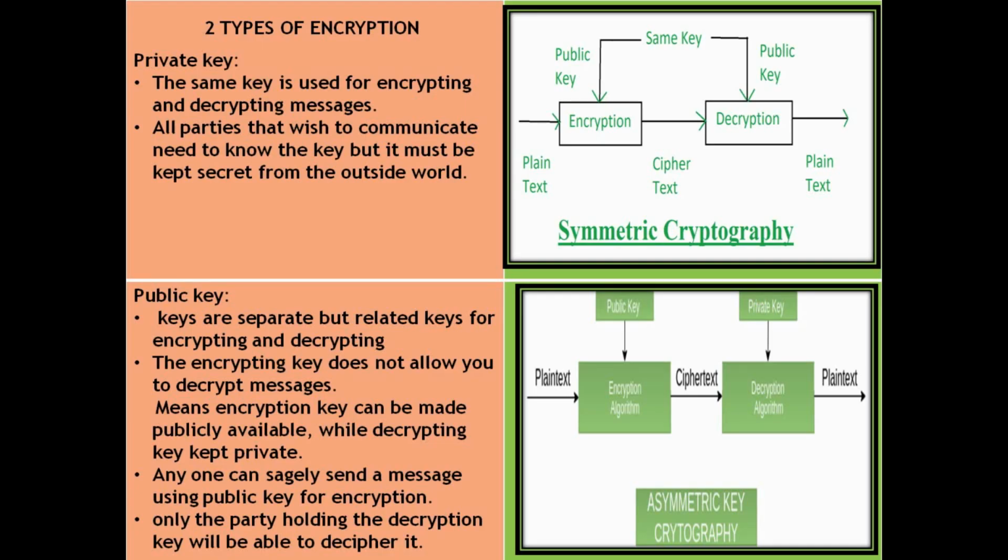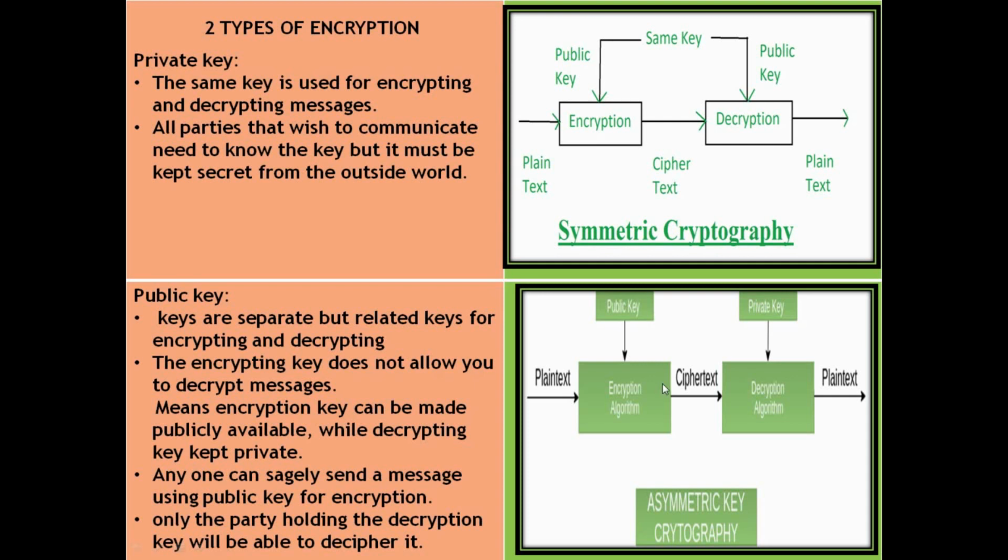Next, encryption approaches come in two flavors, private key and public key. First one is private key. The same key is used for encrypting and decrypting messages. Second point is all parties that wish to communicate need to know the key, but it must be kept secret from the outside world.